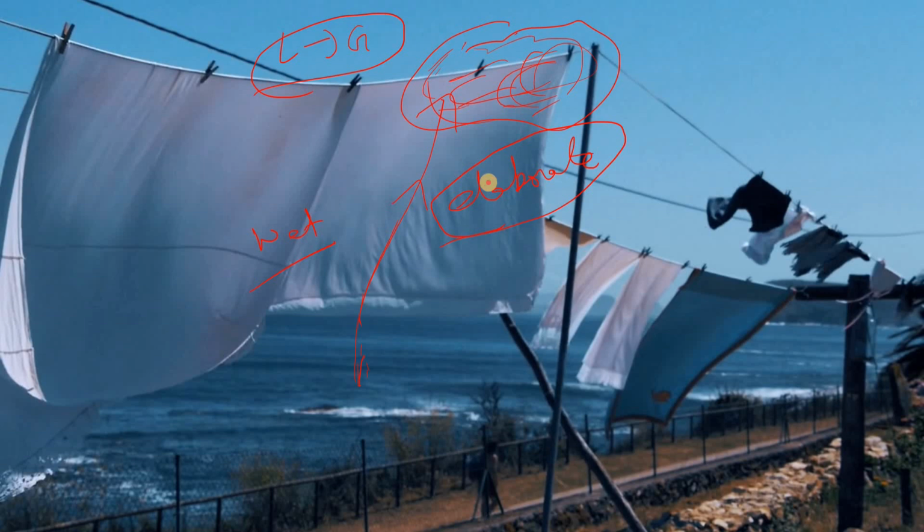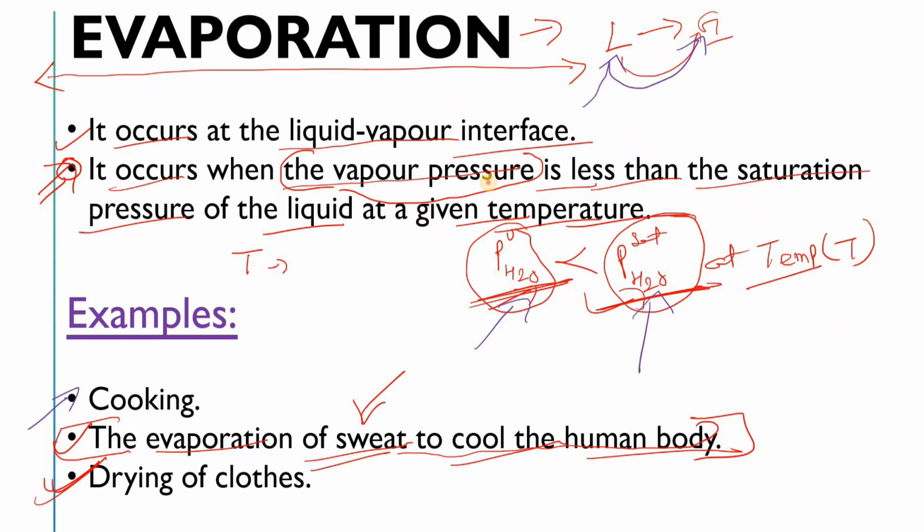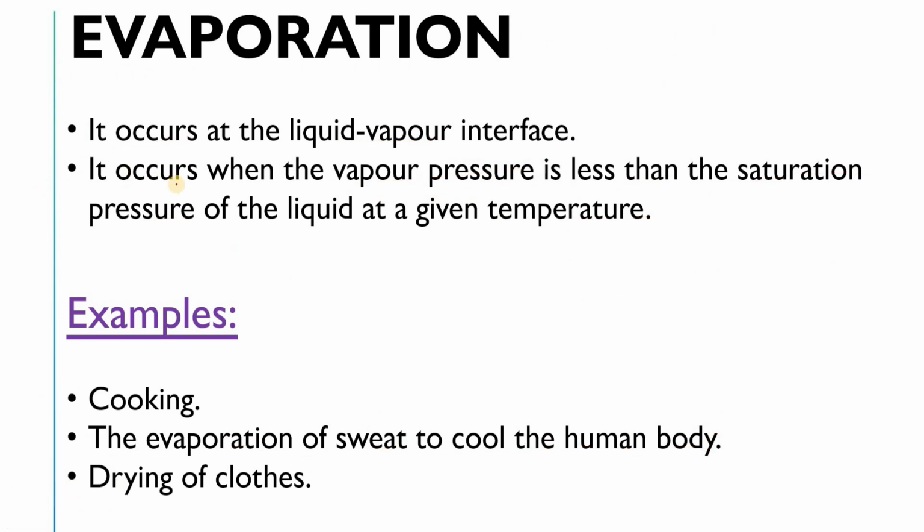Okay, now I would like to ask you one question. See here, I have written that evaporation occurs when vapor pressure is less than the saturation pressure of the liquid, right? Now my question is: what will happen when this vapor pressure is equal to or more than the saturation pressure of the liquid at a given temperature, right?